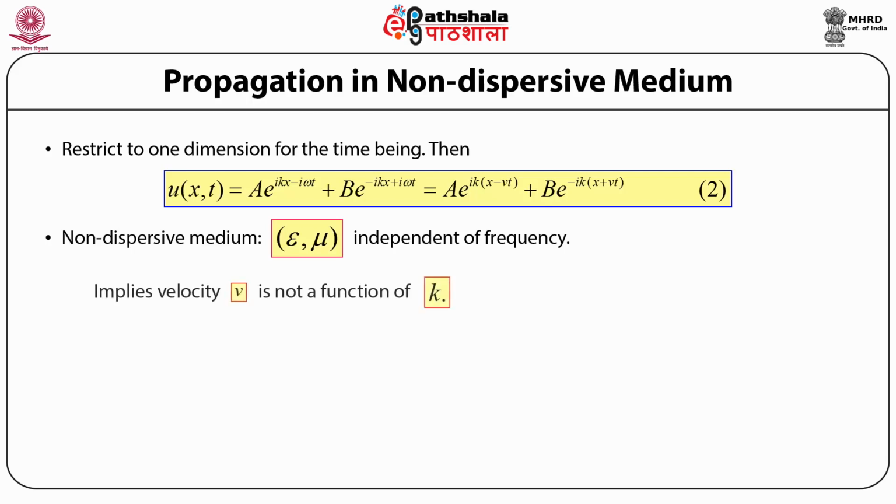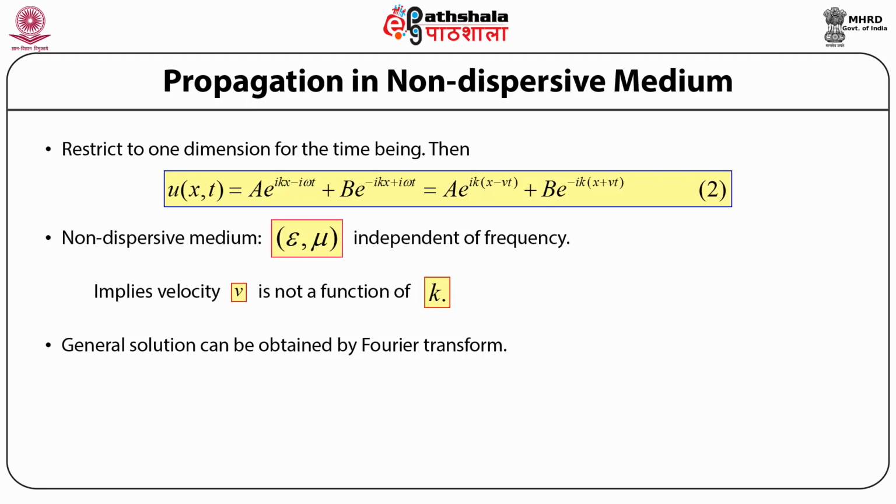So what this implies is that since v is independent of both omega and k, the general solution for the above wave equation can be obtained by doing a Fourier transform.